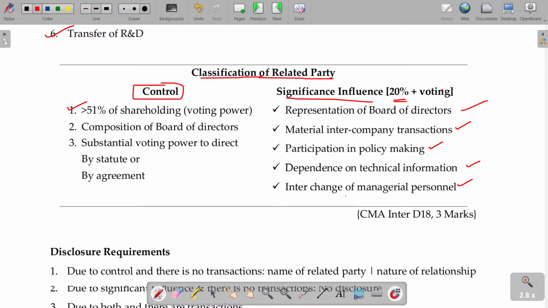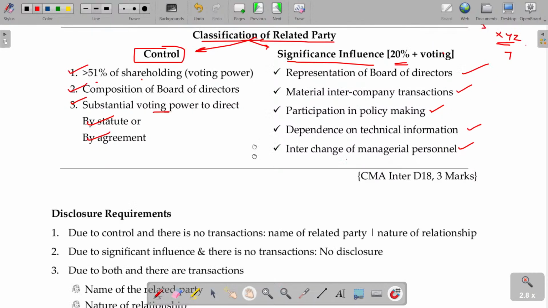But with 51% shareholding in the case of board of directors, consider ABC company's board of directors as well as XYZ. XYZ company's board of directors has almost 7 members, where ABC has the power to appoint 4. Then also, by composition of the board of directors, they are able to control, so control is there. And substantial voting power by statute, or by any agreement, giving voting power of more than 51%, then also you have control. So you have to understand the difference between control and significant influence.